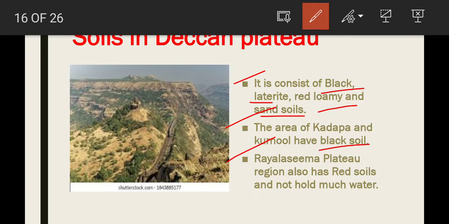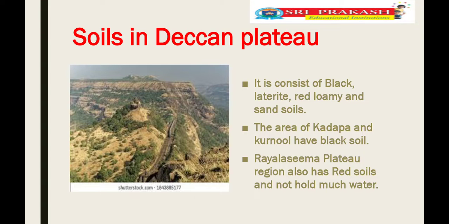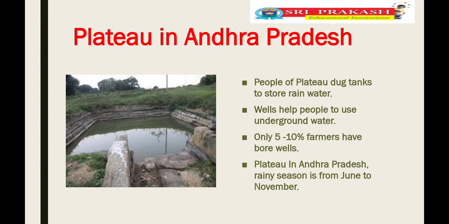And next one, Rayalaseema plateau region also has red soil, but it does not hold much water. So the plateau has mostly black soil, children. And just some more information. People of the plateau dug tanks to store rainwater, children.